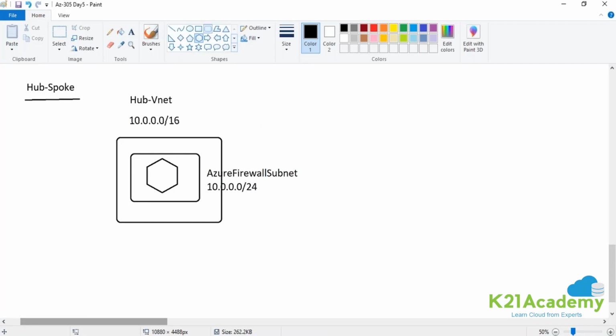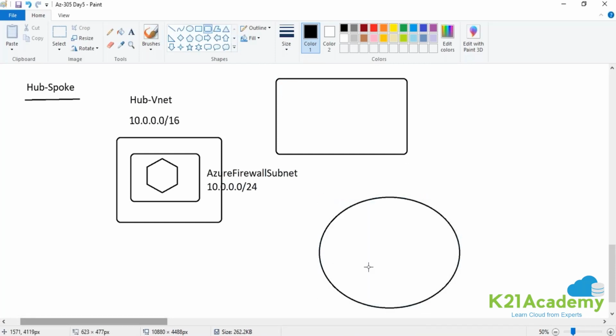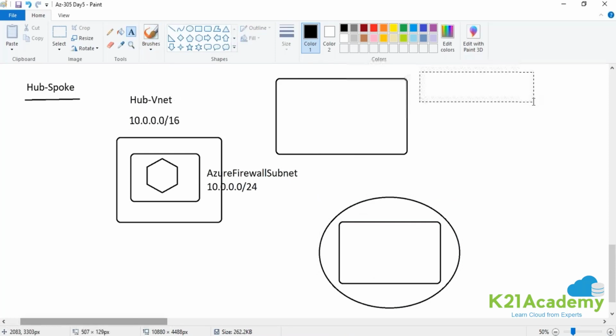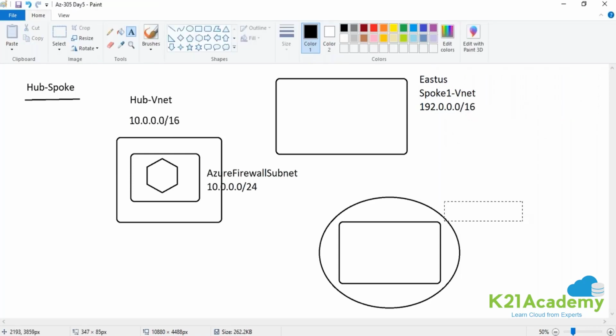Now let's say I have other networks. Let's say this is my spoke one network, or probably I have another region, another network available over here altogether. So let's say this particular network is in the same region where the firewall is available, in East US, and your firewall is also in East US. This is your spoke one VNet, and you're giving a range, let's say 192.0.0.0/16.